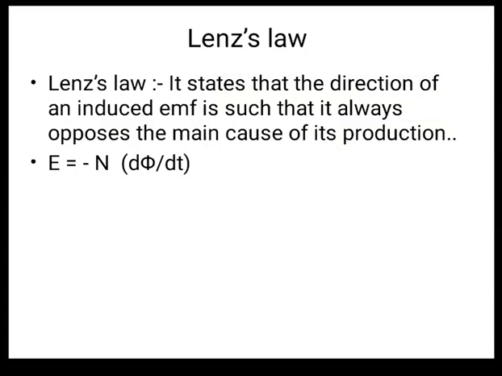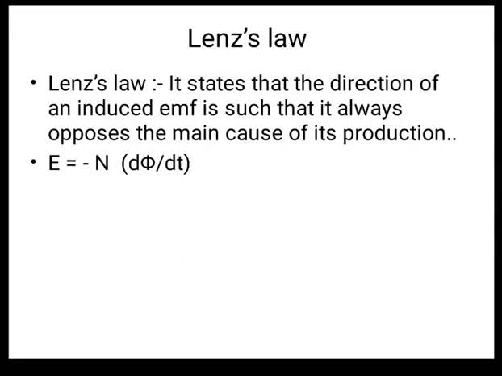Once again I am reading it for you, and now I hope you will understand it. It states that the direction of induced EMF is such that it always opposes the main cause of its production. The formula is E = -n dφ/dt. What do we mean by dφ/dt? It is the rate of change of flux with respect to time.